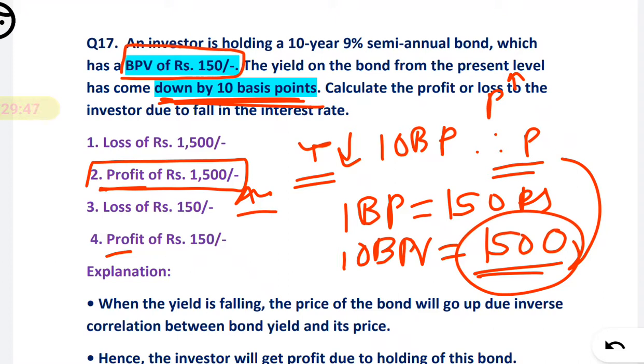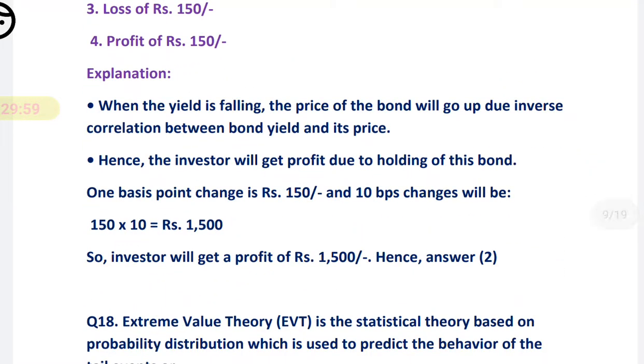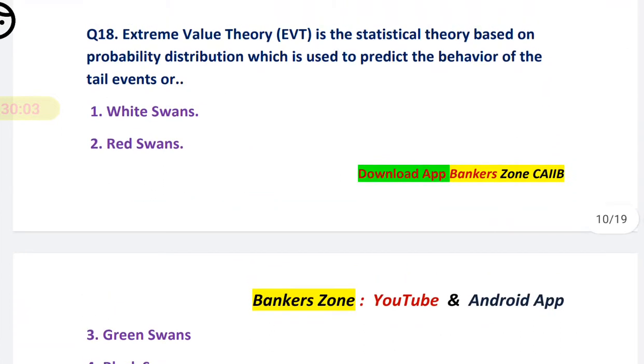Okay, so 10-year and 9% are useless information they have given. The important thing is how to tackle the numerical. If you have the idea, you will easily solve such type of numerical. Here is also an explanation given. If you want, you can go through it again. Okay, next question number 18.